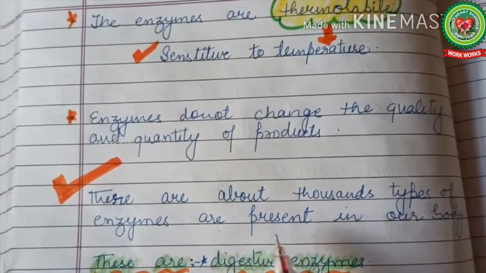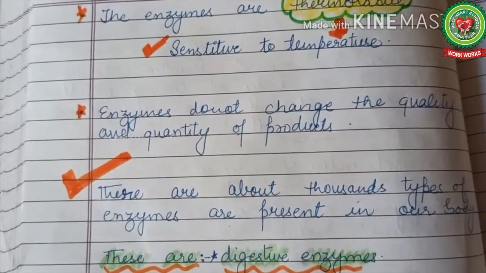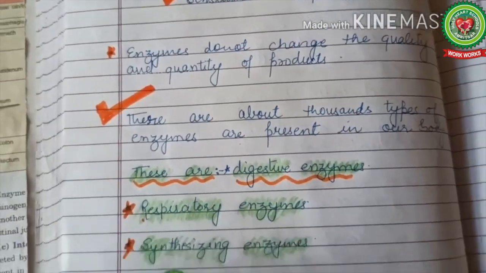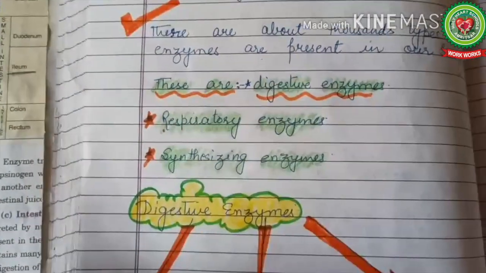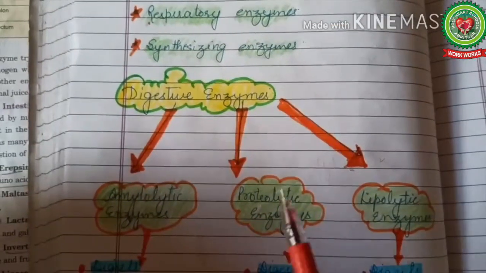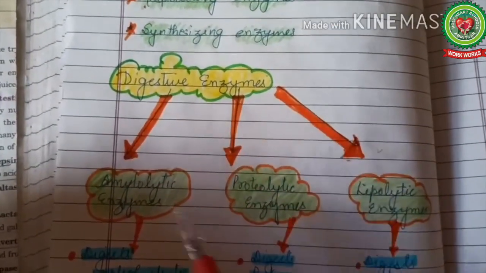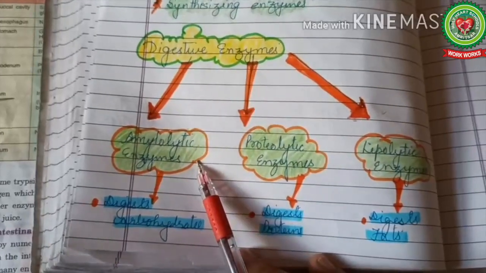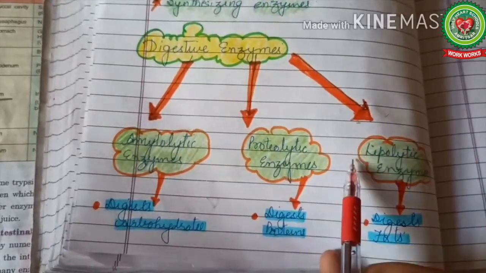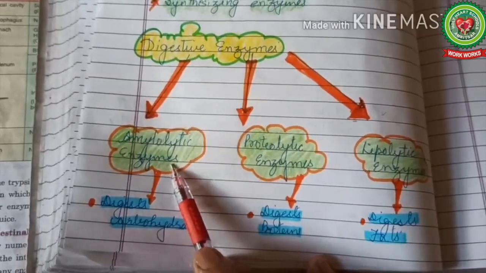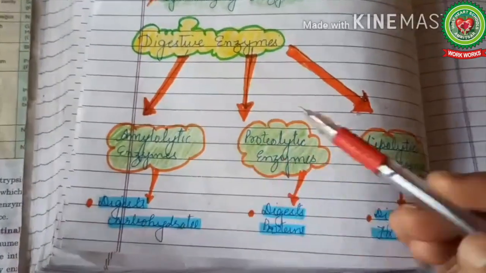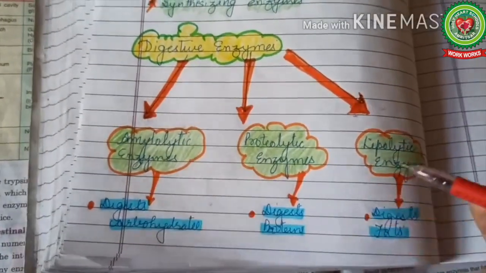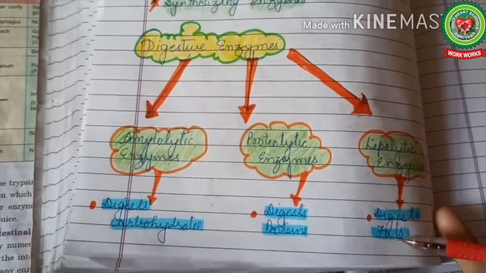There are about 1,000 types of enzymes in our body. These are of various categories like digestive enzymes, respiratory enzymes and synthesizing enzymes. So we'll talk about digestive enzymes. Digestive enzymes are of three types: amylolytic, proteolytic and lipolytic. Amylolytic digest carbohydrates only, proteolytic digest proteins only, and lipolytic digest fats only.